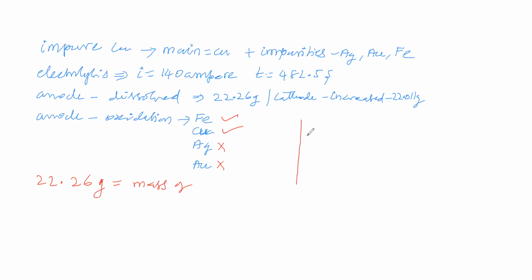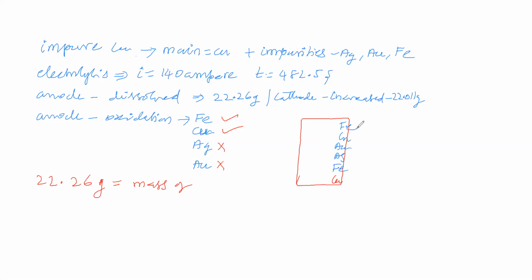Now think about that anode. Anode is impure copper. In impure copper, copper is there, and zinc, but here zinc is not given, so we are not taking it. What is given is iron, silver, gold, and copper.